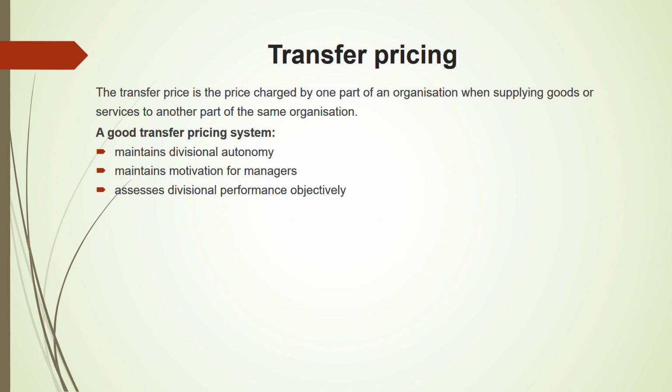You have to assess the divisional performance objectively when it relates to transfer pricing, because it's very easy to manipulate transfer pricing and easy to manipulate the performance. Then it ensures goal congruence. Transfer pricing has to be set in such a way that both the organizations are trying to benefit the group as a whole. The department should not think, okay, I will try to maximize my profit, while the other department thinks, I have to maximize my profit, even if the group as a whole is not benefiting. No. It is simple to operate. It should be something which is simple to operate and understandable also. And it should be flexible.